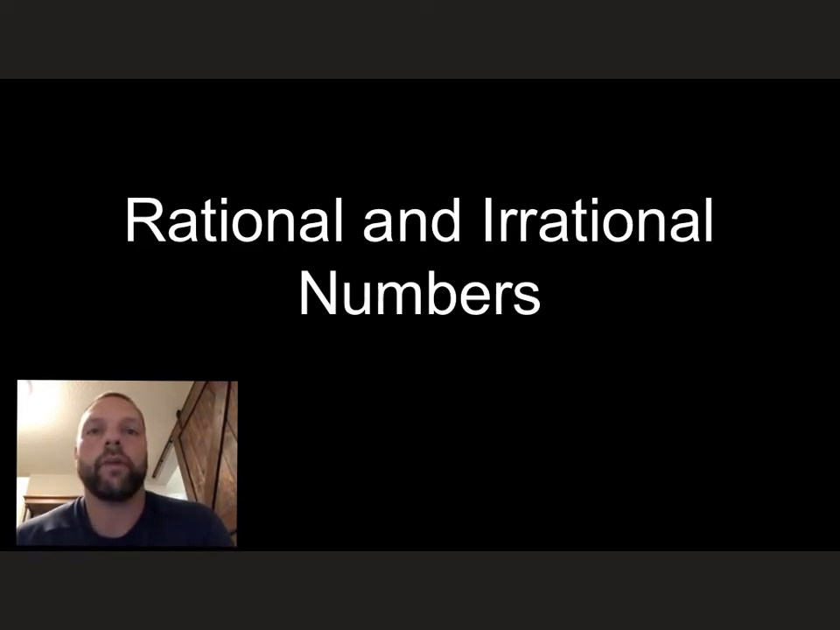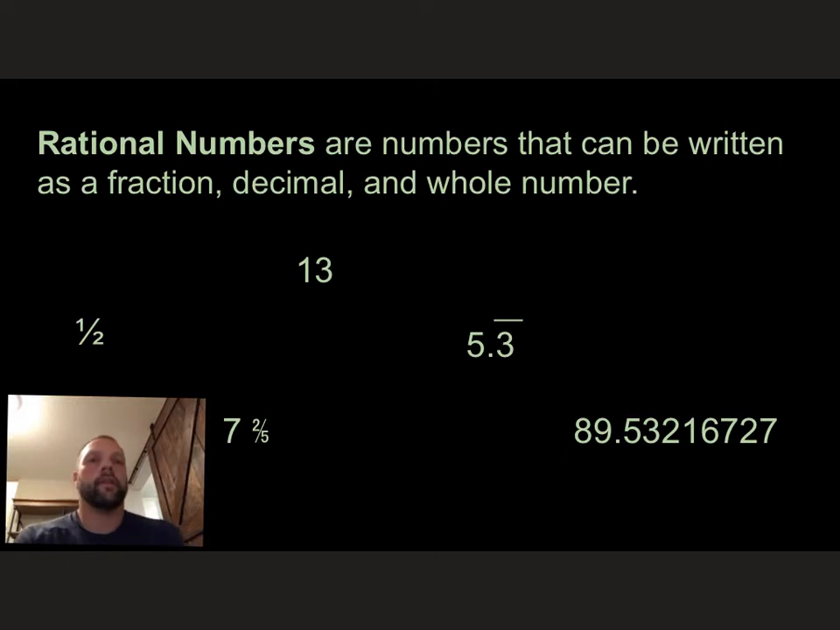Today we are going to talk about rational and irrational numbers and try to grow our understanding of what is a rational number and what is an irrational number. All right, so in looking at the definition, rational numbers are numbers that can be written as a fraction, decimal, and whole number. So you can see here I've given you a few examples. Really, rational numbers are almost any number that you can think of. I am going to talk on the next slide about irrational numbers, but here's what we have for rational numbers.